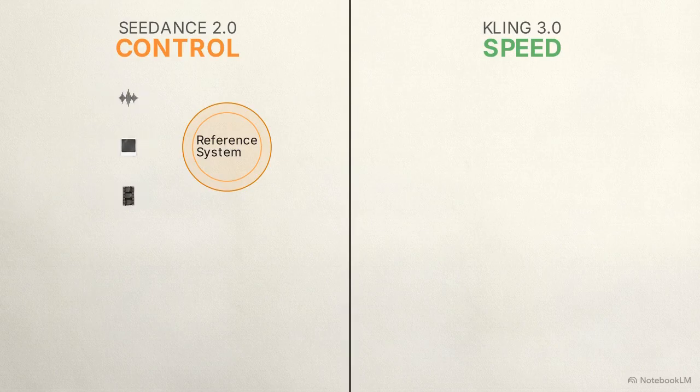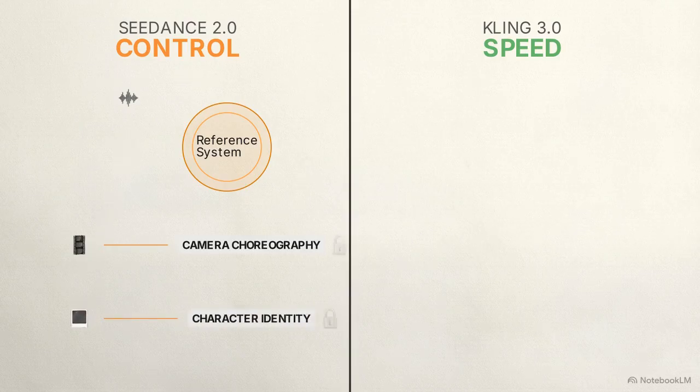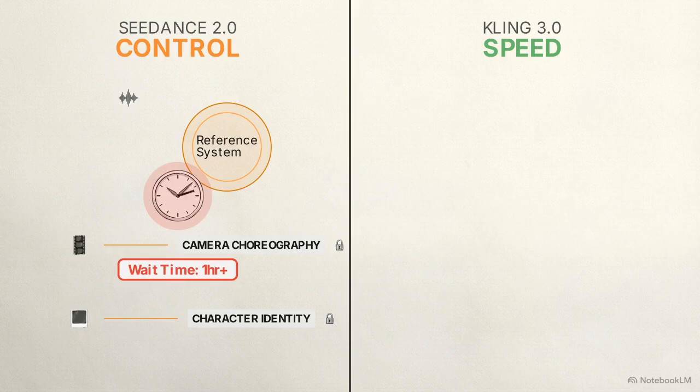Seedance 2.0 is built for control. Its reference system takes up to 12 files to dictate motion, appearance, and sound. Upload a reference video and it replicates the exact camera choreography. Add images, and character identity remains locked across generations. The trade-off is time. Generation wait times can exceed an hour.